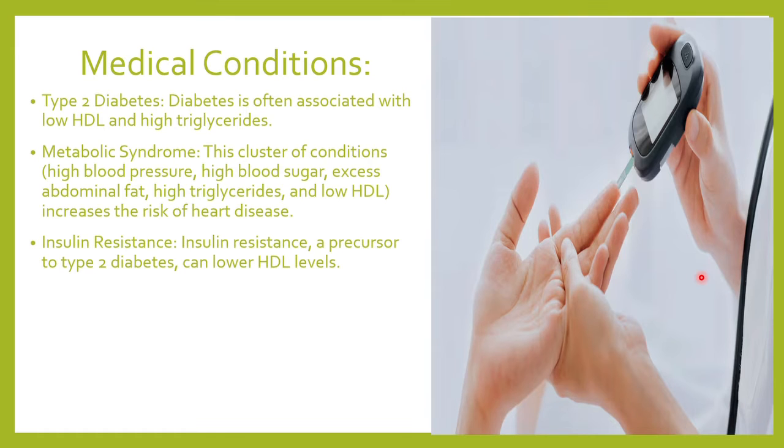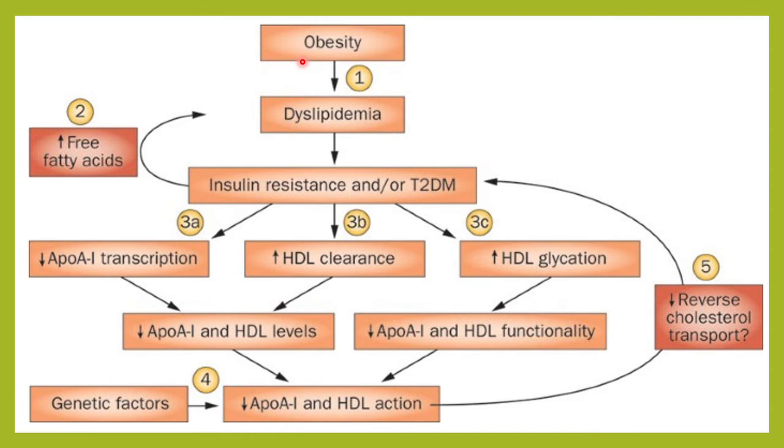Because of this, the patient will usually have other features also: high blood pressure, obesity, increased abdominal fat, high triglyceride, etc. So that is the metabolic syndrome. In obesity, as I was saying, there is dyslipidemia: the TG increases, the cholesterol increases, HDL goes down, LDL increases. That will cause insulin resistance, and whenever there is insulin resistance, that will lead to type 2 diabetes. So whenever there is type 2 diabetes, what happens? The transcription of apoA-I, which is the main apoprotein in HDL, is reduced.